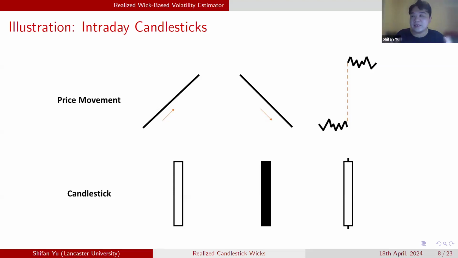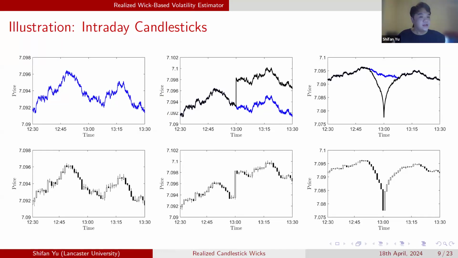Now we can generalize this simplified example to some more realistic case. Here I simulate some second-by-second log prices, and this plot correspondingly collects all the 1 minute candlesticks. If we insert a big jump or a relatively big jump here, we will observe a long candlestick with a long real body, but the length of wicks is relatively small.